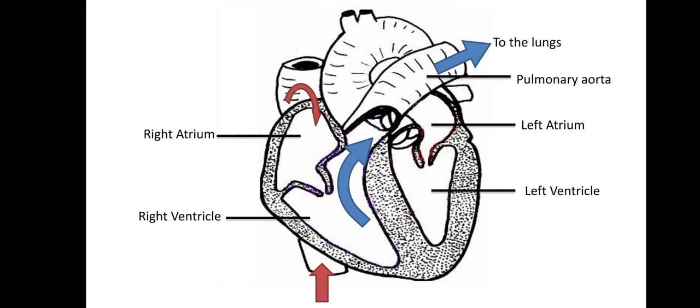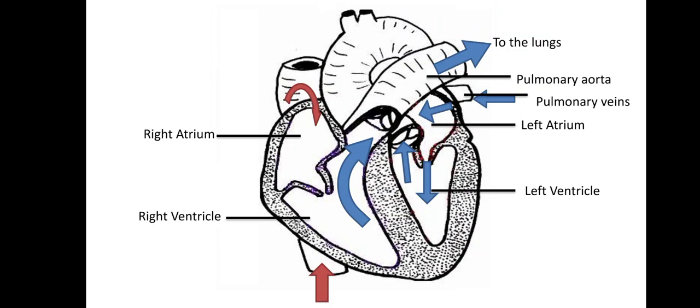Oxygen-rich blood then returns to the left atrium via pulmonary vein. The oxygen-rich blood flows through the bicuspid valve, which is also known as mitral valve, into the left ventricle, from which it is pumped through a major artery which is known as aorta, and it goes to all parts of the body, and it supplies all parts of tissues and body.